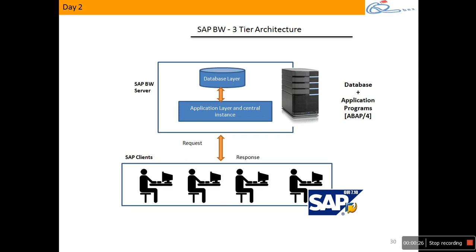Now, SAP BW is software which works on a 3-tier architecture. You understand what 3-tier is, boss? Generally, any application would have 3 layers: database layer, application layer, and presentation layer. Similarly, even BW would have 3 layers: database layer, application layer, and the client system. The client is nothing but the interface, the presentation layer.